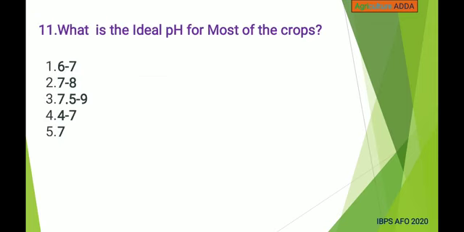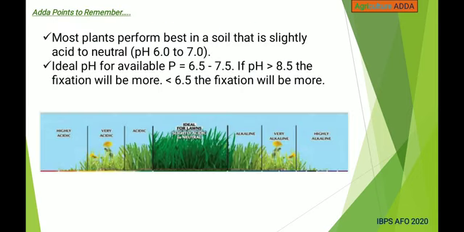And next, what is the ideal pH for most of the crops? 6 to 7, 7 to 8, 7.5 to 9, 4 to 7, 7. Answer is 6 to 7.